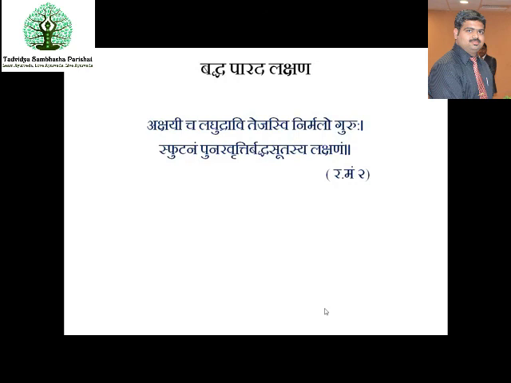it will be melting very fast. Tejasvi, it will retain a good luster. Nirmalaha, it will be devoid of all sorts of blemishes. Guruhu, it will be heavy in nature. Sputanam, Punarvrittir, Baddha Sutasya Lakshanam. So these are the different lakshanas explained by Rasamanjarikara pertaining to Baddha Paradas.